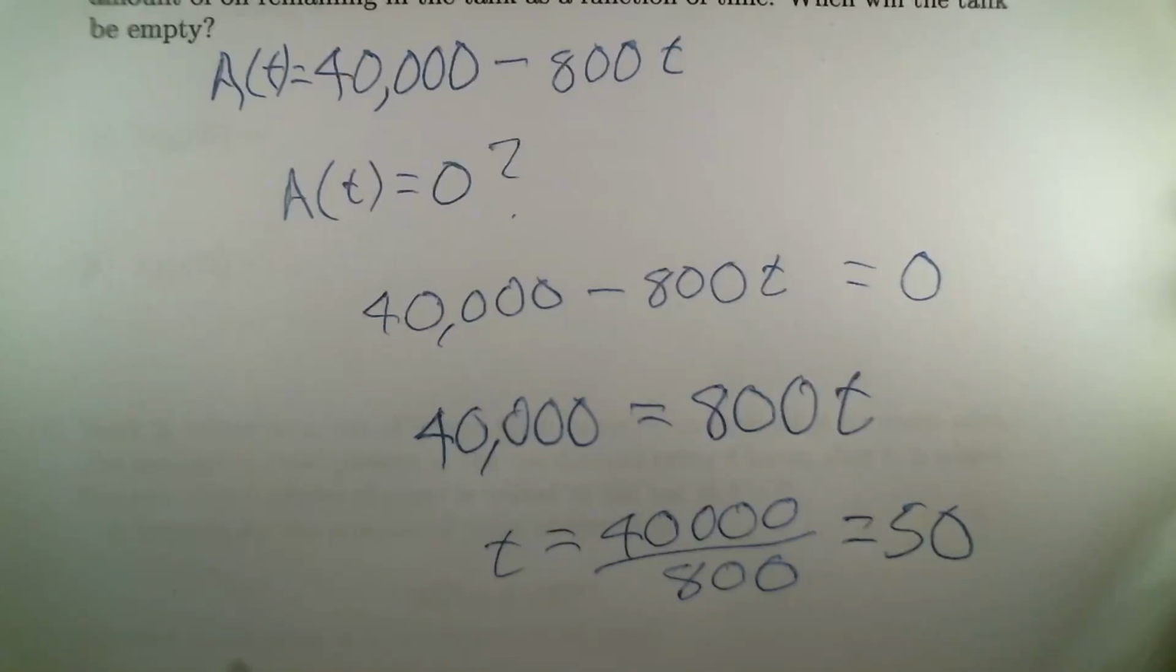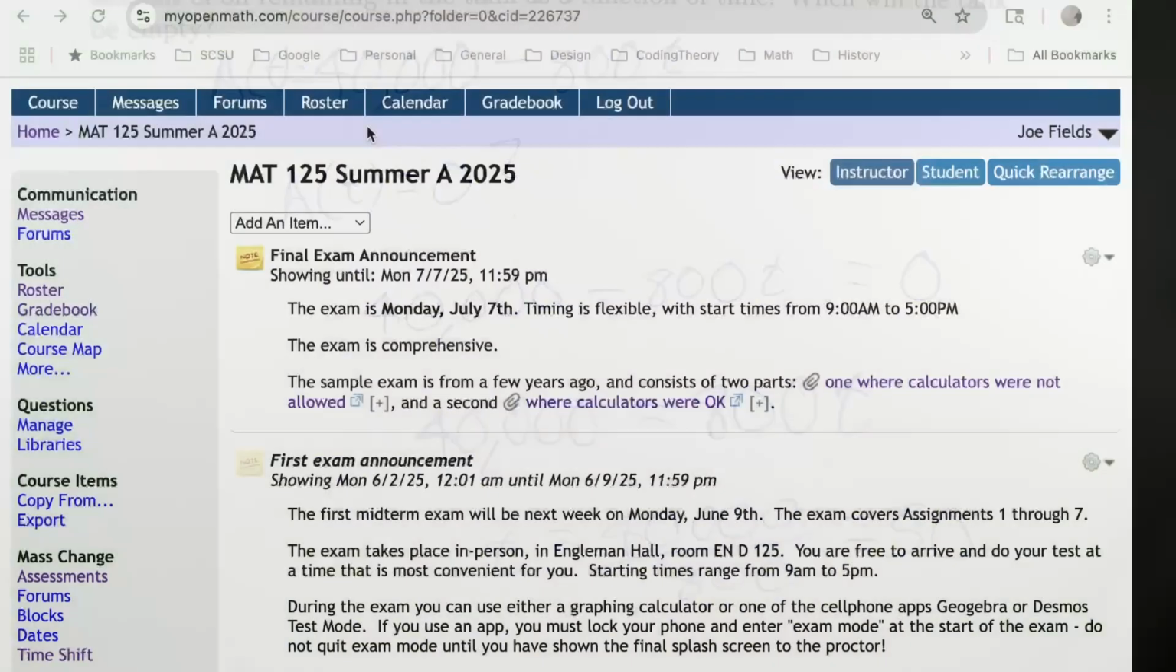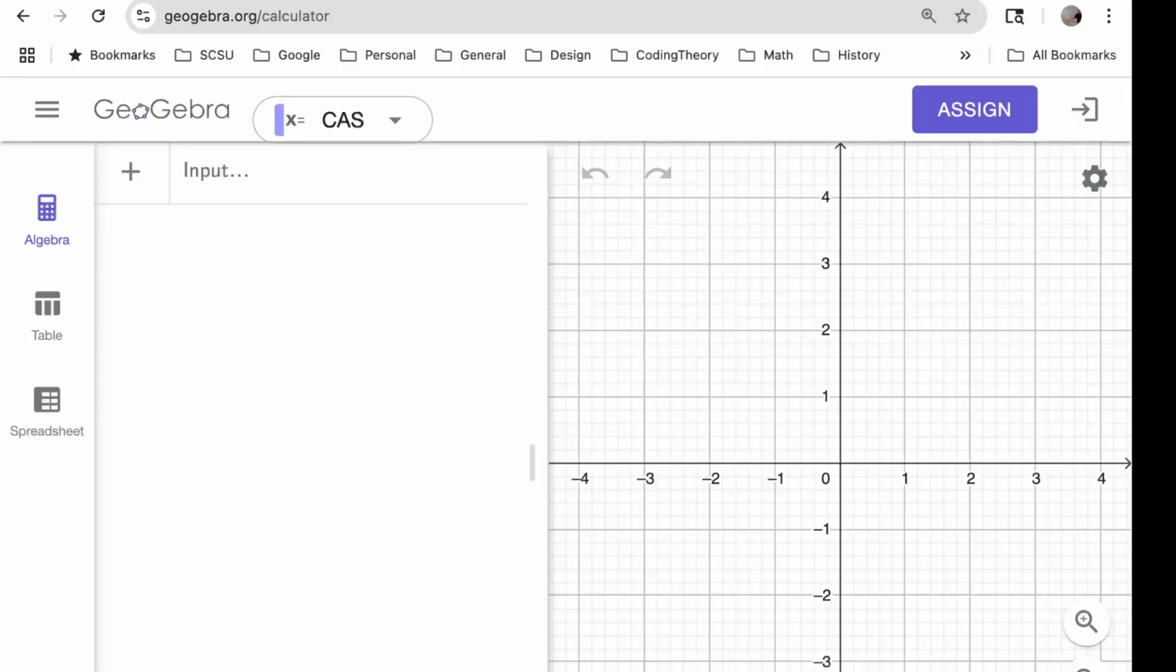Let's pop over to a GeoGebra window and try to verify that, using the calculator. So what we had was the formula for the tank's actual content at time t: 40,000 minus 800 times t. I'm going to use x as the variable because that'll make better sense to the system, because it's going to try to plot this thing.